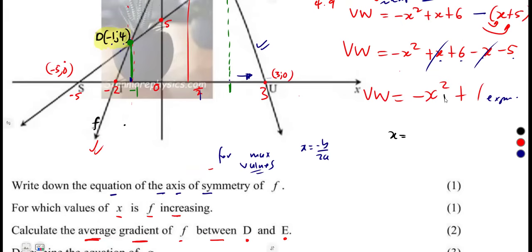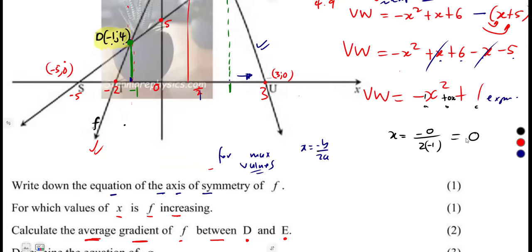This is the same as minus x squared plus 0x plus 1, so the coefficient of x is 0. So we've got a, which is -1, and our b is 0. That's a, b, c. The coefficient of x is our b, so it is going to be -0 over 2 times a, 2 times -1.